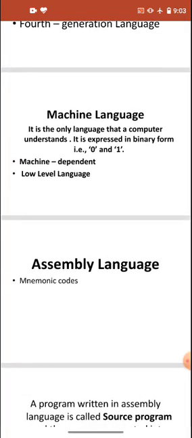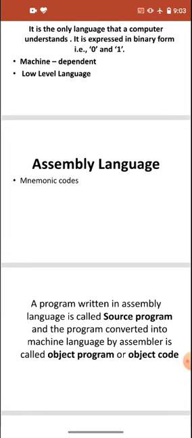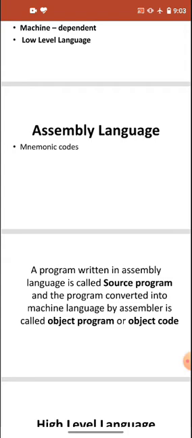Then we have the second, assembly language. Assembly language uses mnemonic codes, or we can say symbols, in place of 0 and 1. A program written in assembly language is called a source program, and the program converted into machine language by an assembler is called an object program or object code. So we need a translator program, known as an assembler.